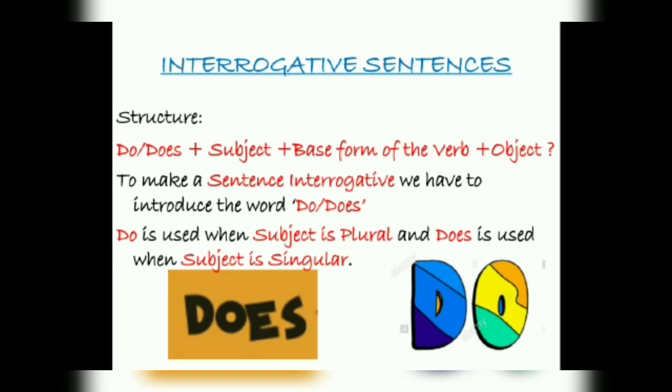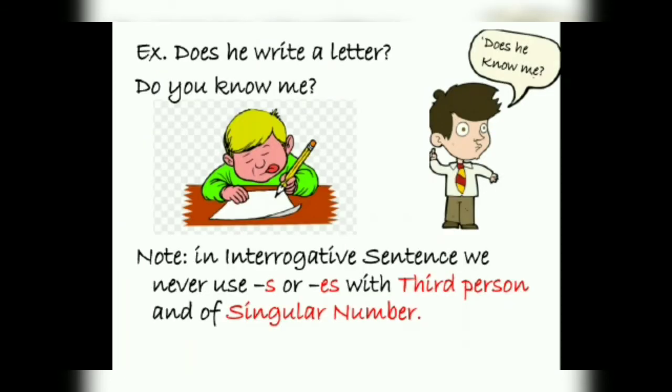Okay. So where we have to use do and where we have to use does, the same we have done with S and ES. Do is used when the subject is plural and does is used when the subject is singular. So the structure for interrogative sentence in simple present tense is do or does plus subject plus base form of the verb and object with question mark. Again one example, does he write a letter?